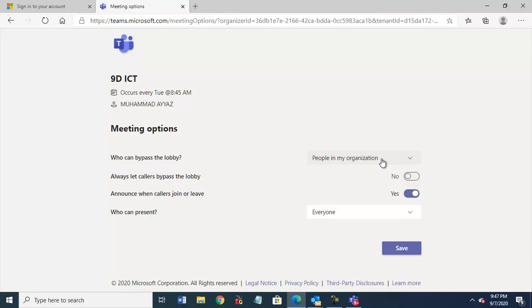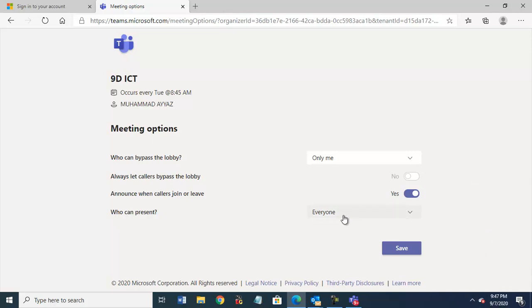When you log in, students will already be there. That's why some teachers are saying that when they enter the class, students have started group discussions and there is noise. So with people in my organization, they can bypass the lobby even if you are still outside the class. If you want to stop them, select only me. When you log in, a message will come on the participants panel on the right side, and you will click one by one and allow them.